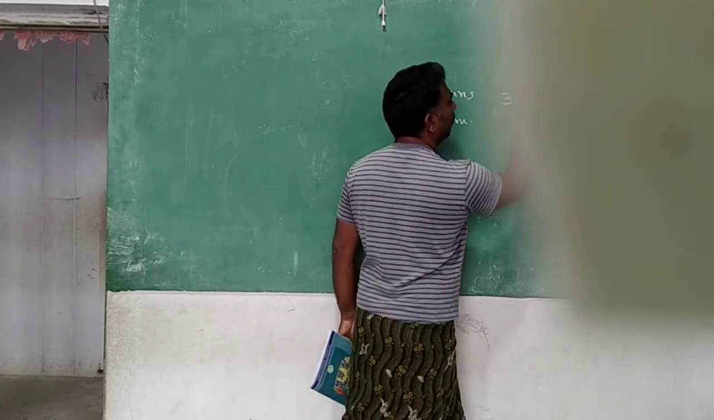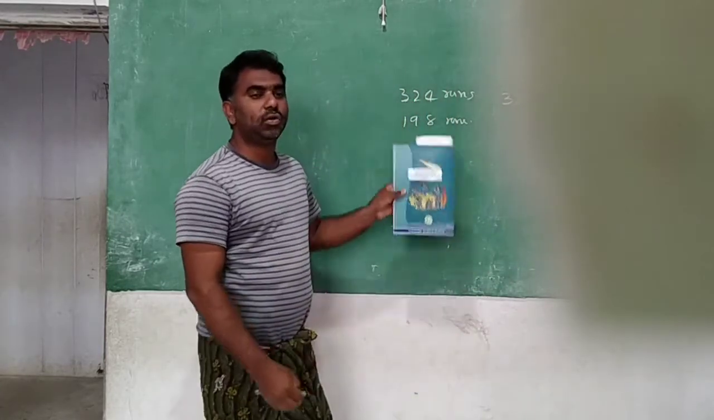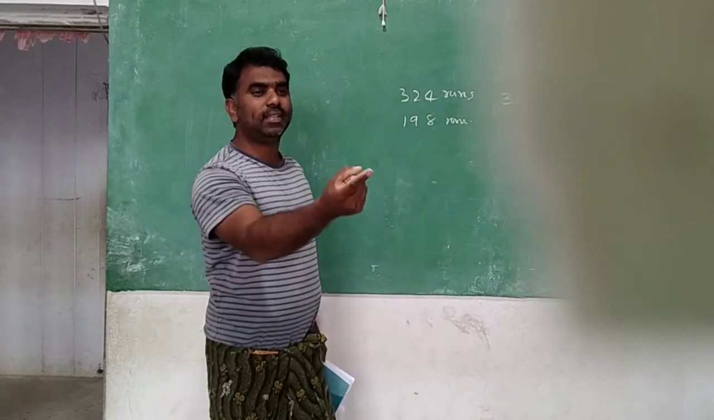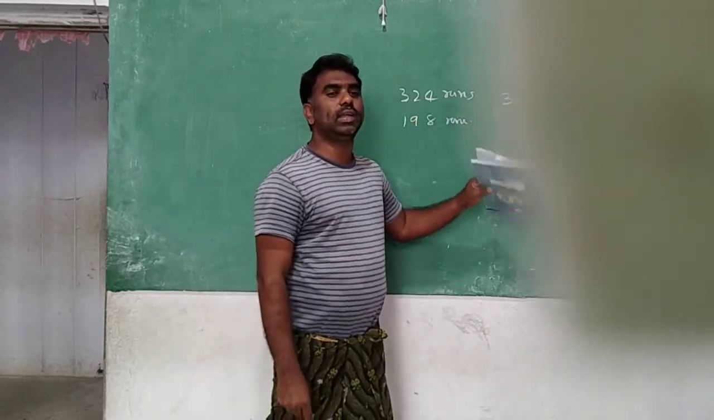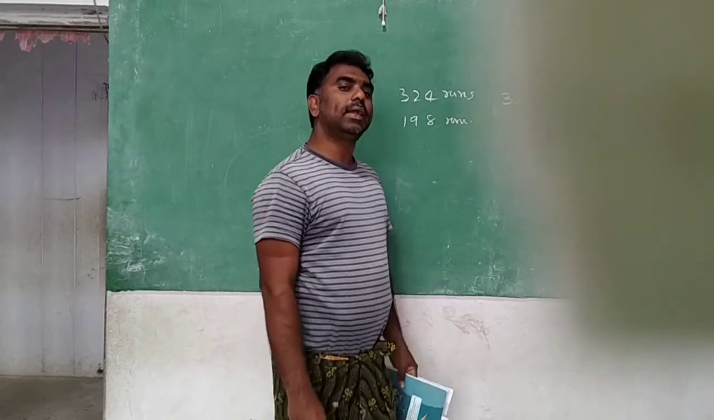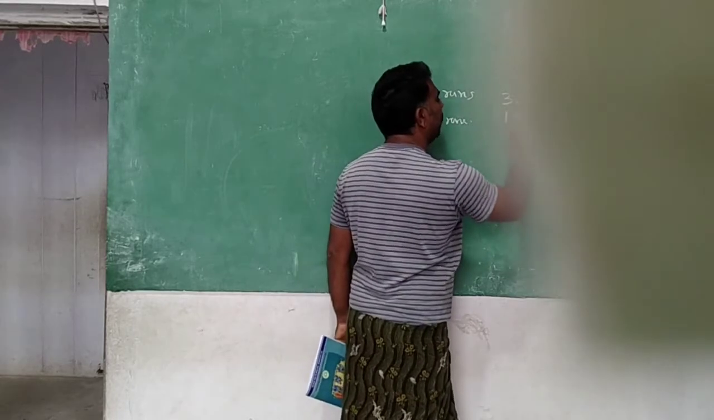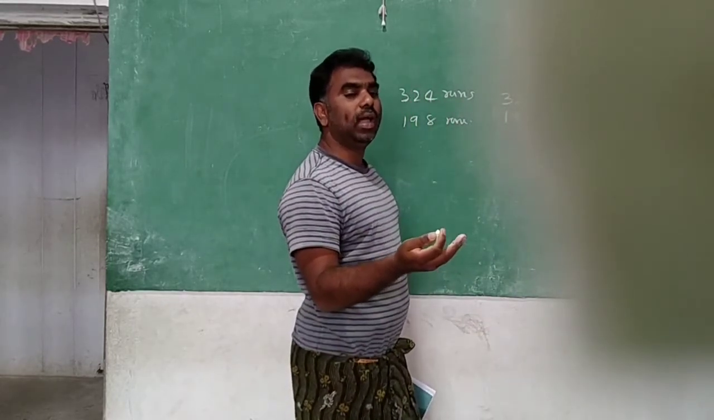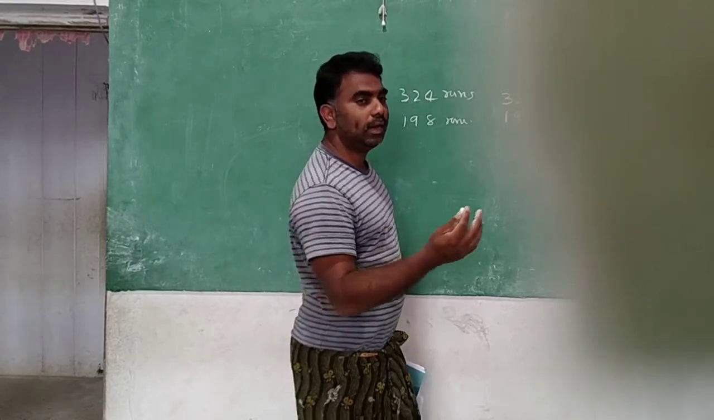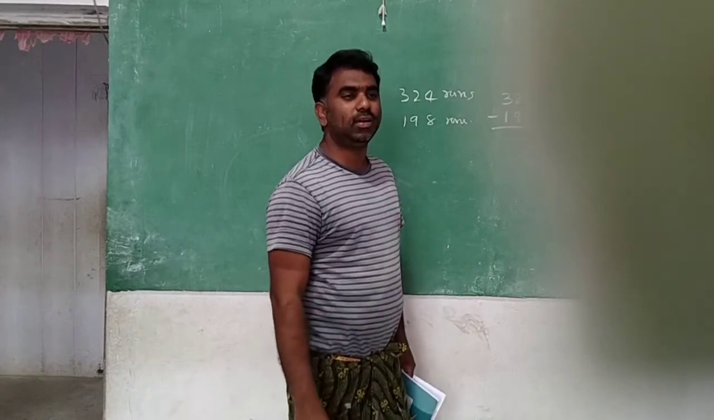325. Because 324 they made, 1 extra they have to get. That's why they need 325. Out of them already how many they made? 198 already made. So how many more runs they need to make? We need to do the subtraction, means minus. So do you get the idea? Do you remember how to do it?